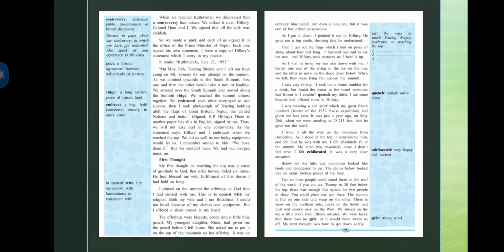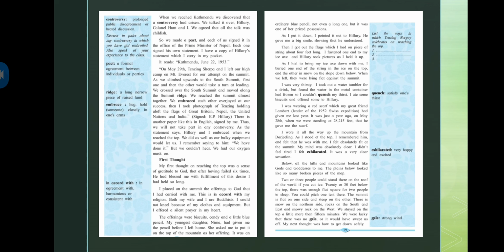And then thus we will not, there is another paper like this in English signed by me. So what he's saying, there is another paper also like this only in the English which is signed by me. Thus we will not take part in any controversy. And what was written in that we are not going to take part in any kind of controversy.